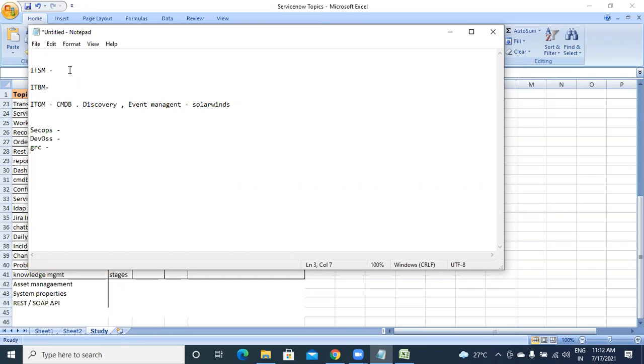Inside ITSM also we have many topics: incident, problem, change. For 2 to 2.5 years, only ITSM is enough. And if your company has a requirement, they will give you time and train you on ITBM also.